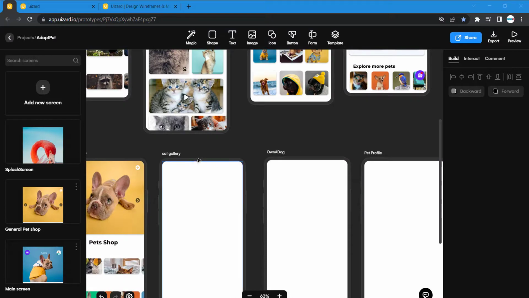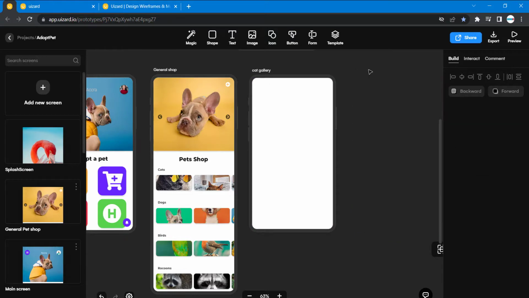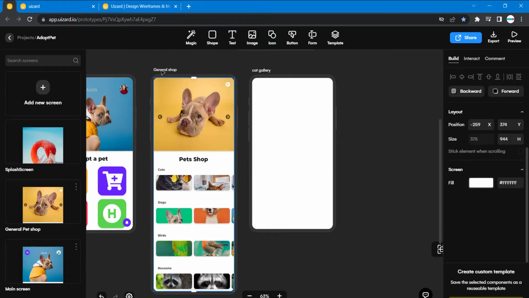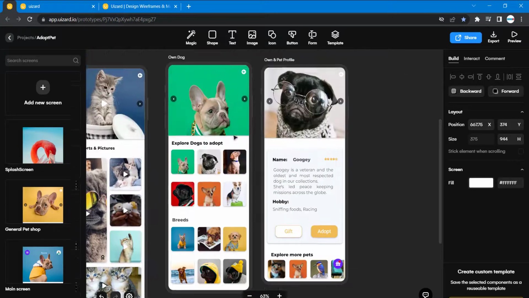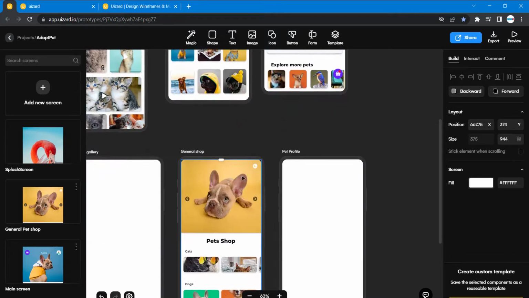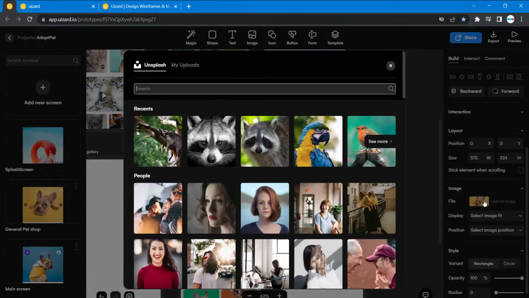I'm going to delete this, and then I'll just Control C, Control V this. Now I just have to change the image here. So I'm going to click this, and then click here, and let's say dogs.